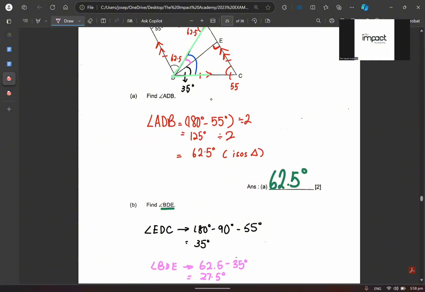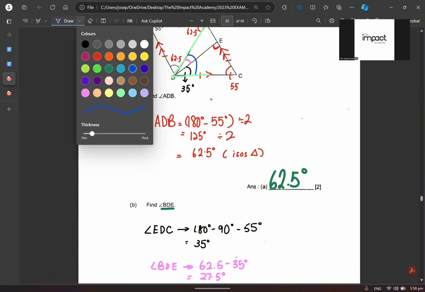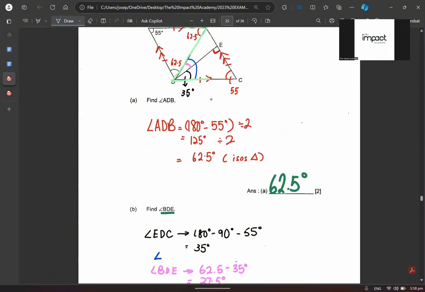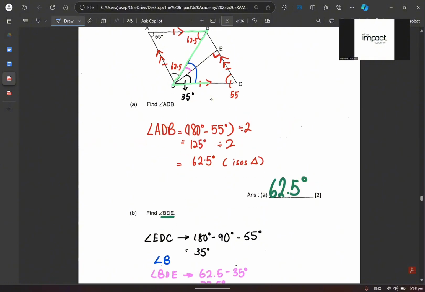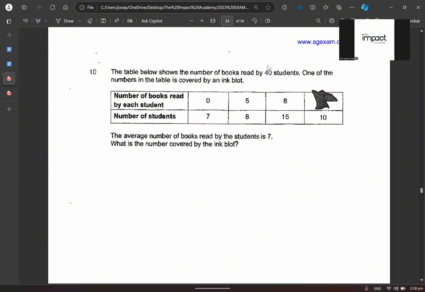In fact, before this, I should have written down that angle. What is that angle? Angle BDC, yeah? Make sure you write down angle BDC is actually equals to 62.5. Reasoning for this, very simple. We call that alternate angle. Okay, alternate angle. All right, so yep, that's how you would do a question like this.